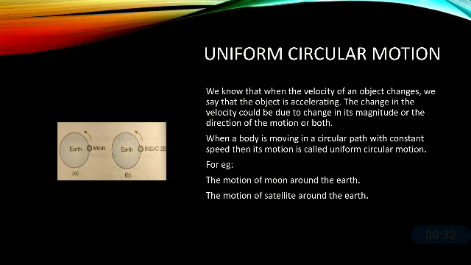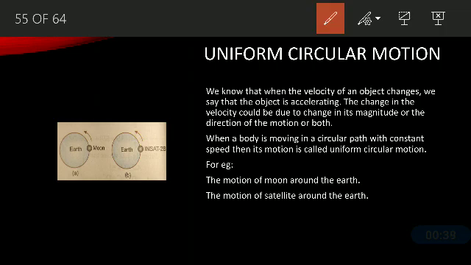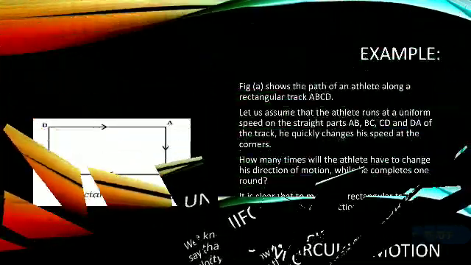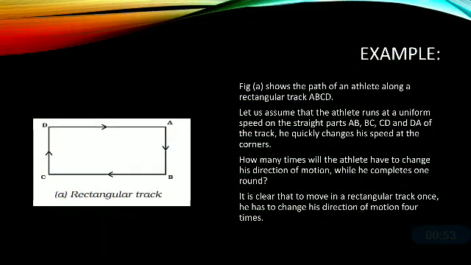For example, the motion of the moon around the earth as shown in the first picture and the motion of a satellite around the earth. These are examples of uniform circular motion. Now let us try to understand uniform circular motion in a better way with the help of these examples.